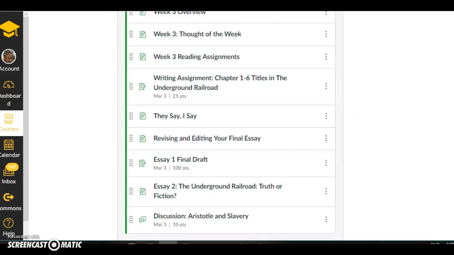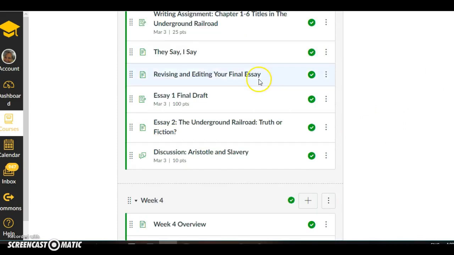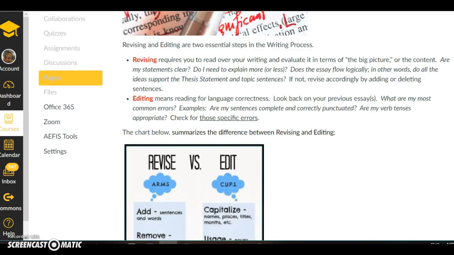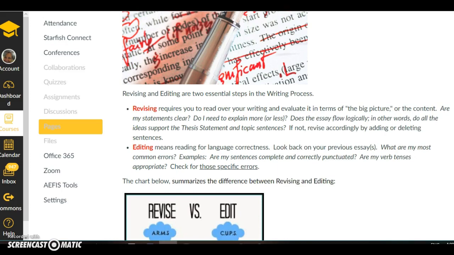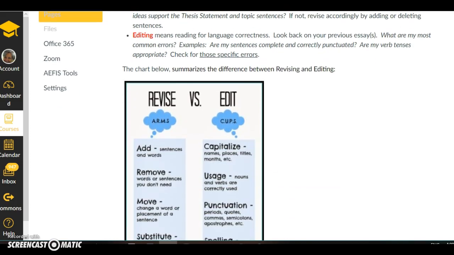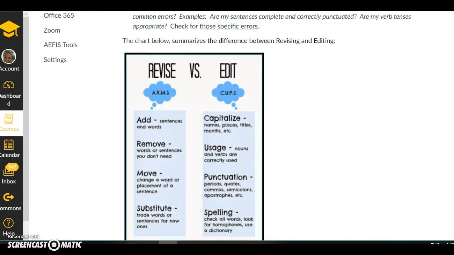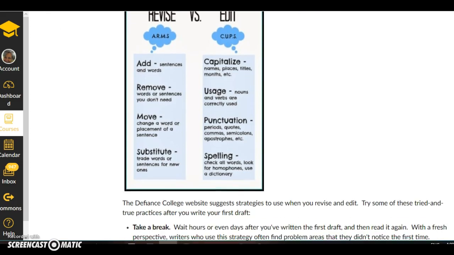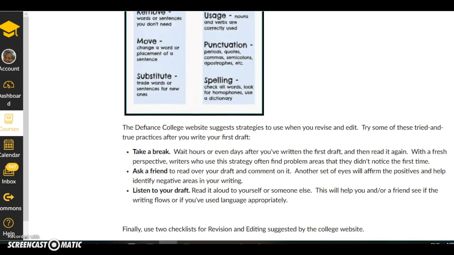All right, so the other thing you need to do is look at a page called Revising and Editing Your Final Essay. This will give you some checklists for what you should look for when you are revising your paper. When you use the word revise, it means doing something to change the ideas: add, remove, move, or substitute ideas. Whereas edit means correct grammar or punctuation or spelling errors.